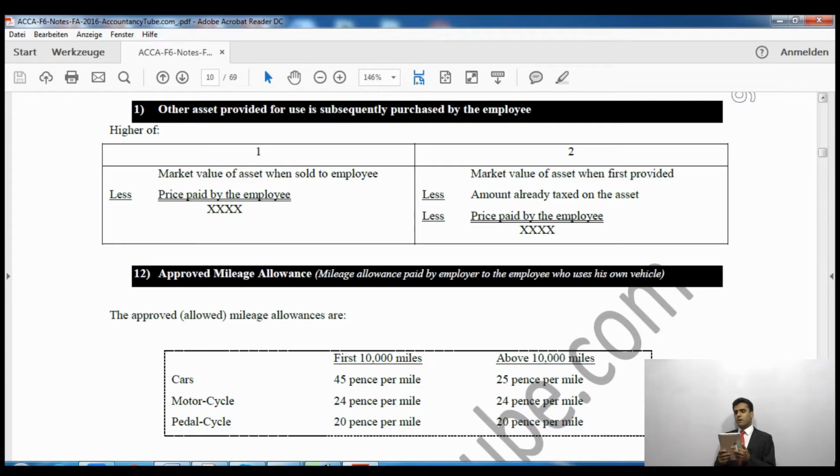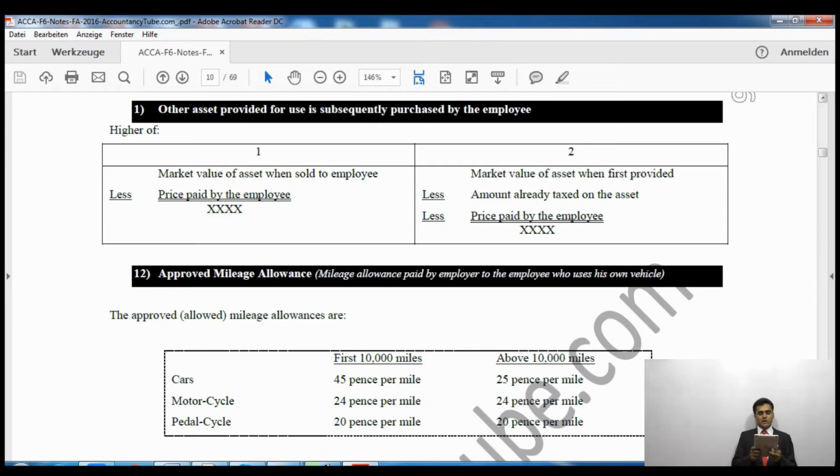Then if I want to buy this iPad from my accountancy too, then I will speak to my boss and I will say I want to buy this. Then they will calculate the benefit. First way is that my boss will say, all right, take it to the market and check the market price. So we'll check the market price, and whatever I will pay, say for example the market price was £300, I paid £200, £100 will be benefit. But this is one way.